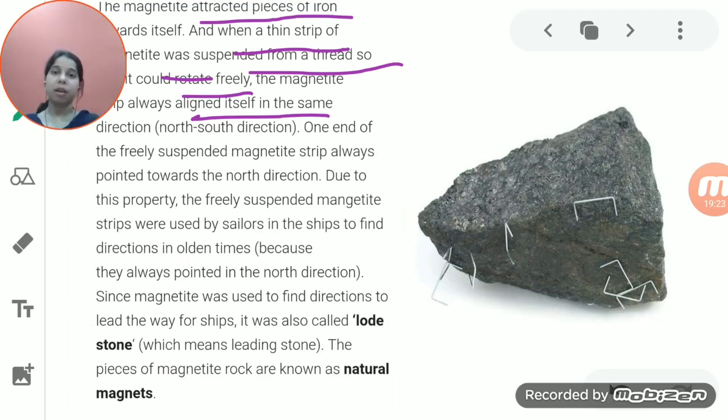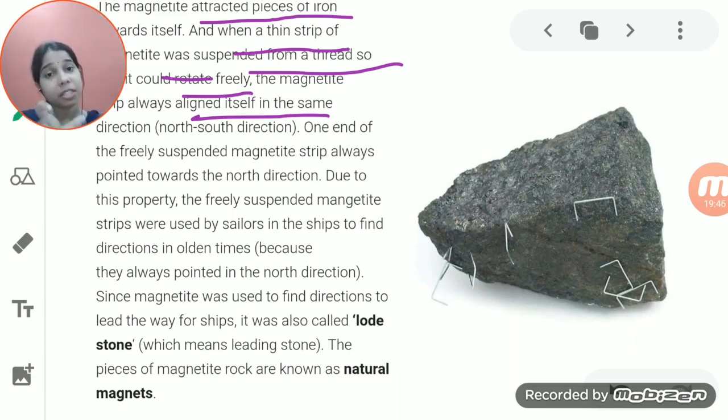Now let me make you understand this. What is magnetite, student? The natural magnet, that is the lodestone or the leading stone. We take a piece of magnetite, bind it with a thread and suspend it freely.